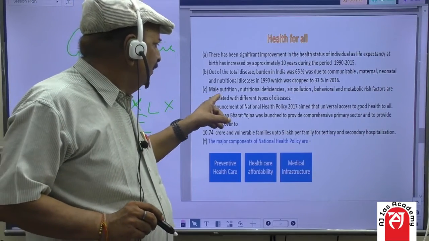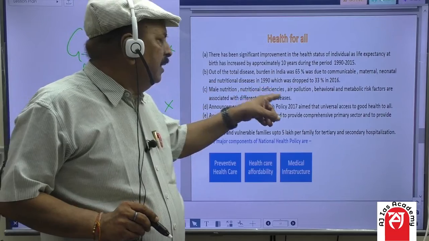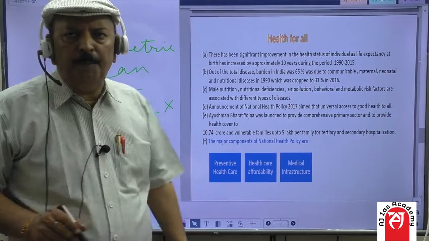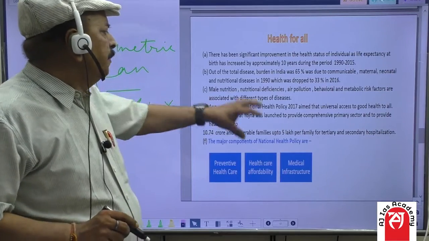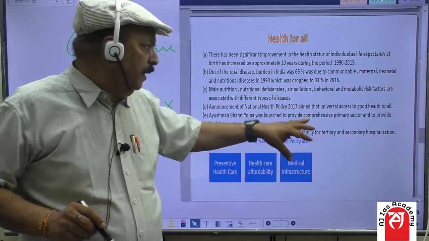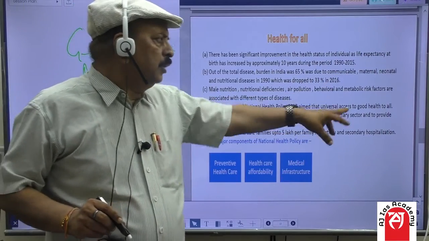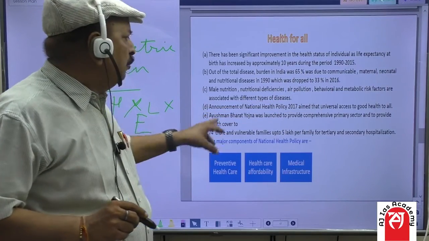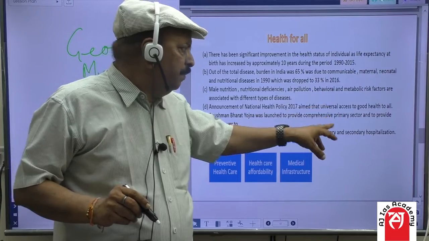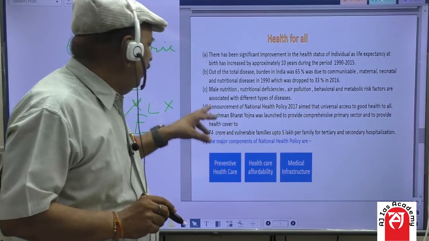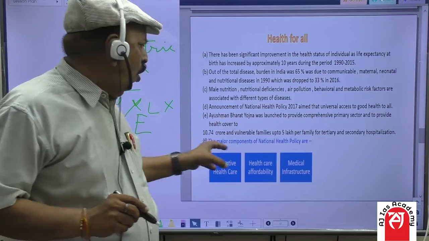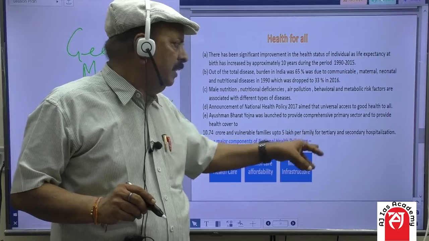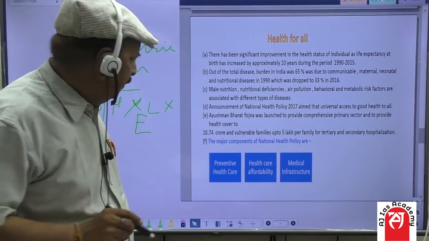Third, malnutrition, nutritional deficiency, air pollution, behavioral and metabolic risk factors are associated with different types of disease. Announcement of National Health Policy 2017 by Government of India aimed at universal access to good health to all. Ayushman Bharat Yojana was launched to provide comprehensive primary care and to provide health cover to 10.74 crore poor and vulnerable families up to 5 lakh per family for tertiary and secondary hospitalization.